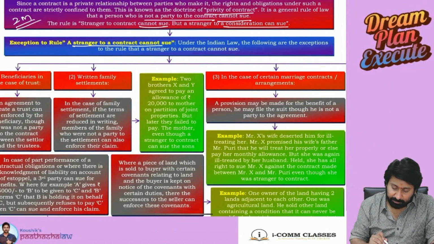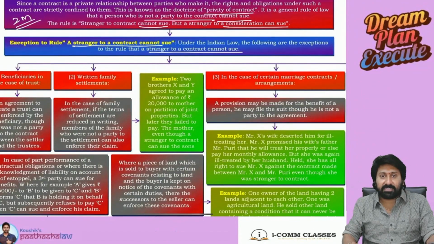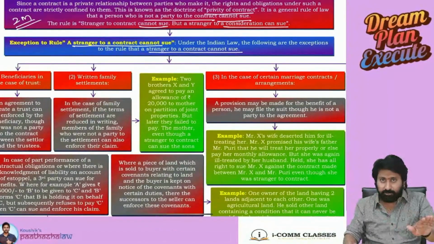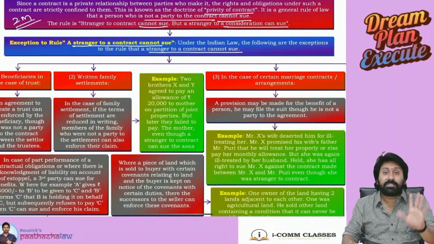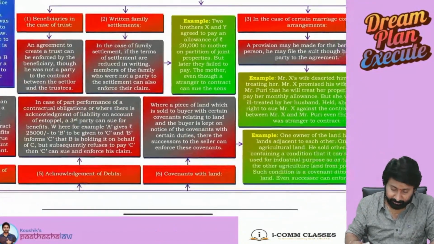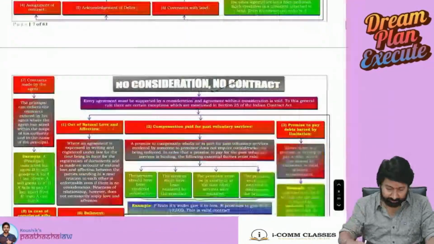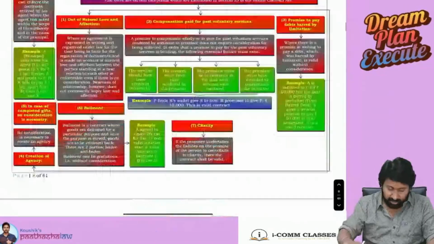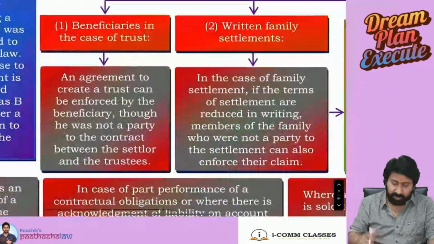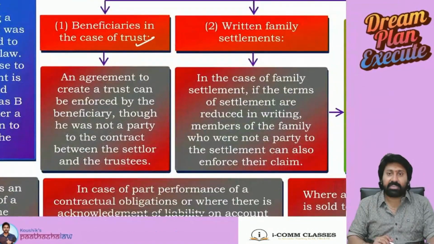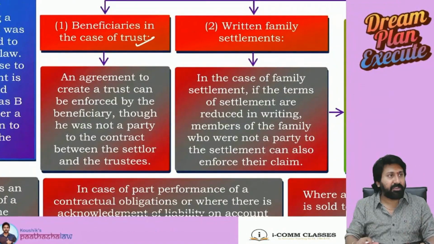There are some exceptions to that. Normally, a stranger to a contract cannot sue, but sometimes a stranger to a contract also can sue. Why can a stranger to a contract sue? Let's see the exceptions. There are totally 7 exceptions to this. First one, beneficiaries in case of a trust. One by one, I will explain.